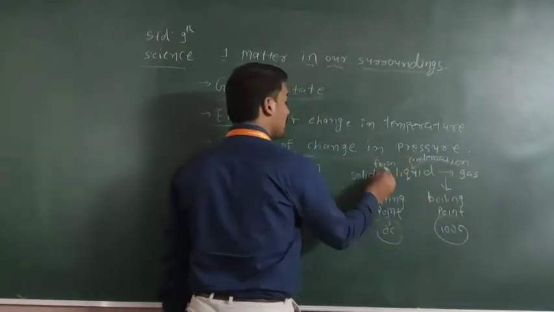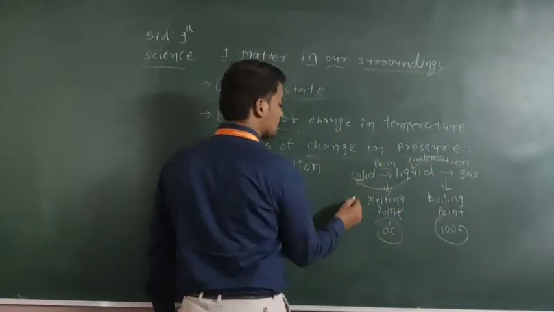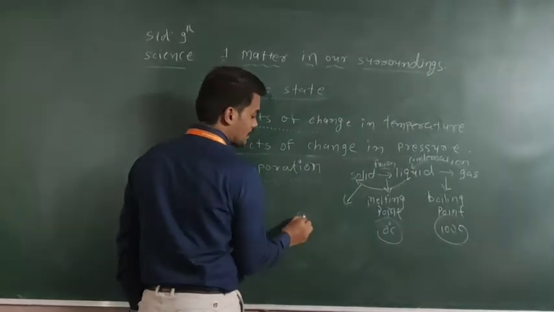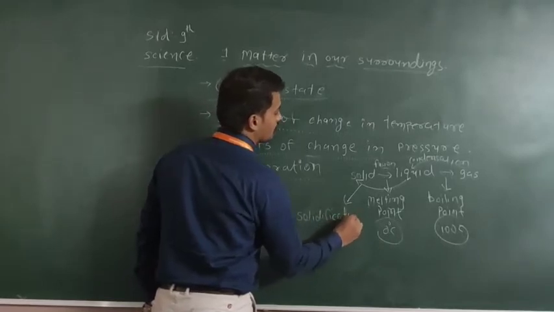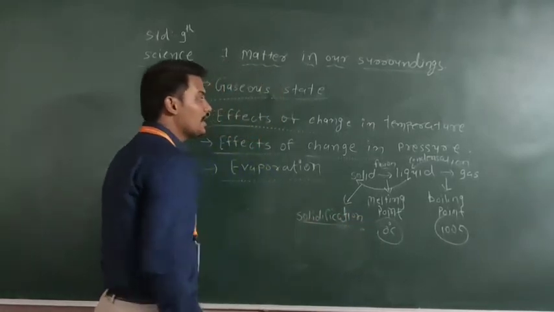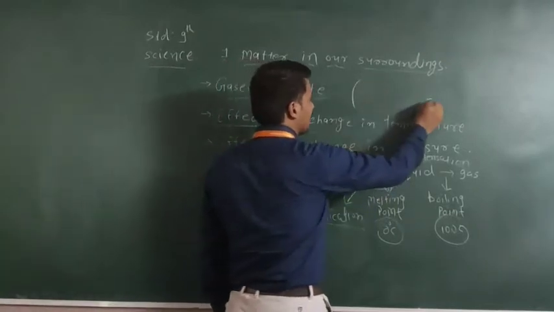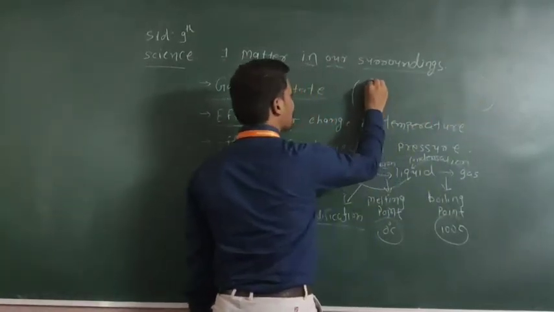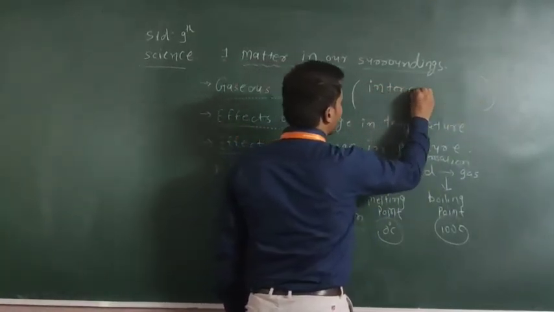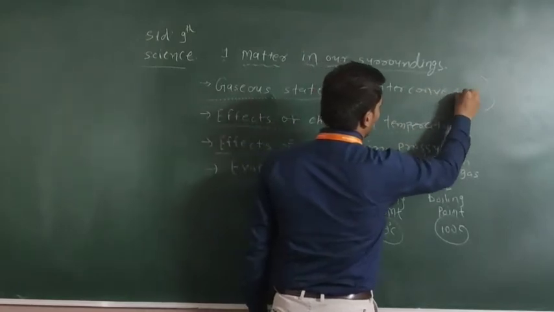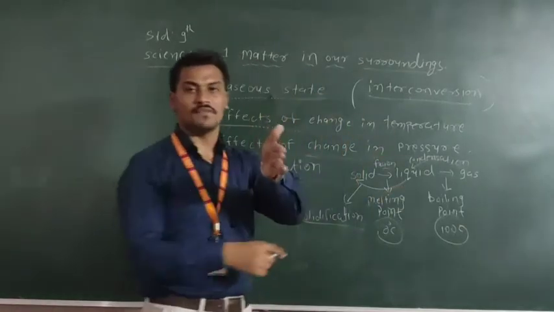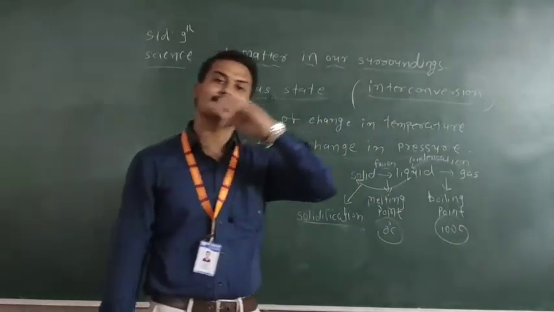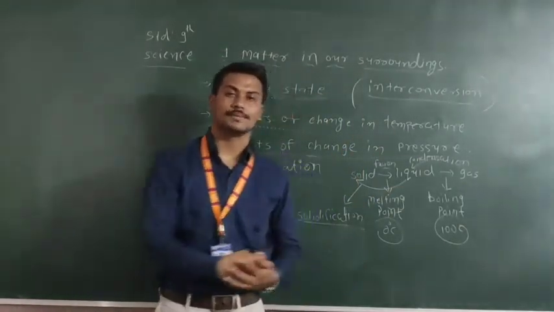And liquid to solid is known as solidification. So if you increase or decrease the temperature, interconversion is possible: solid to liquid, liquid to gas, again gas to liquid, liquid to solid.